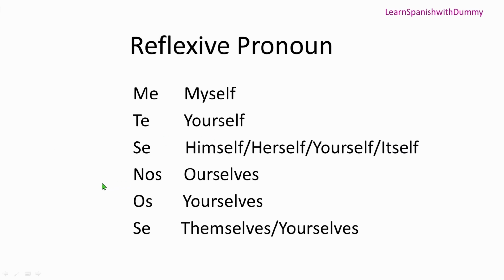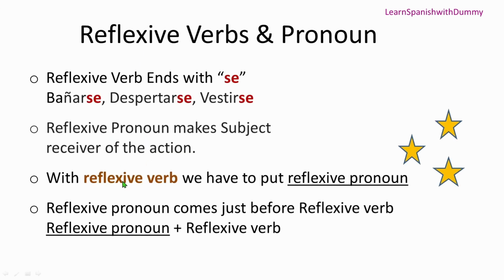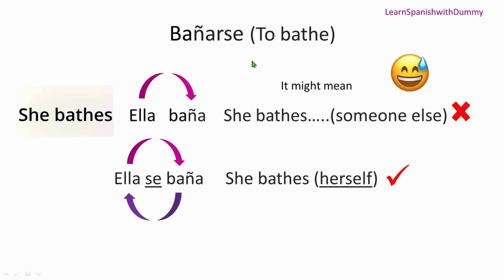If we are doing the action, then you need to put nos there, so that we are bathing ourselves. Like that, it goes on and on. All right, let's go forward. Let's see with the second person.